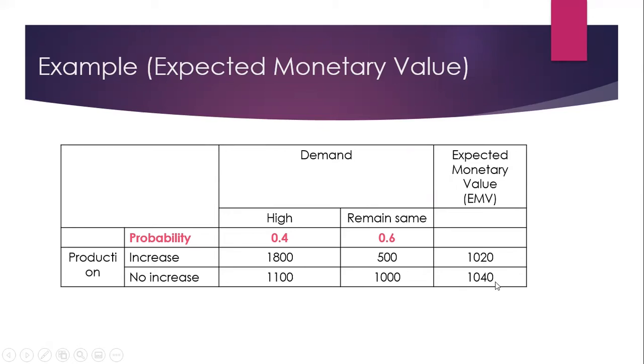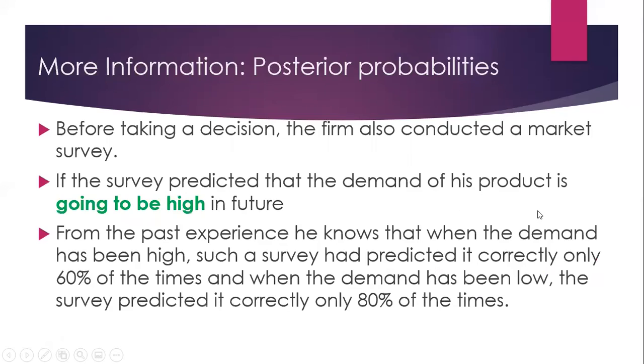The expected monetary value of the second action is 1040. So this is higher, hence we should decide not to increase the production. So this is the use of expected monetary value to arrive at a particular decision.